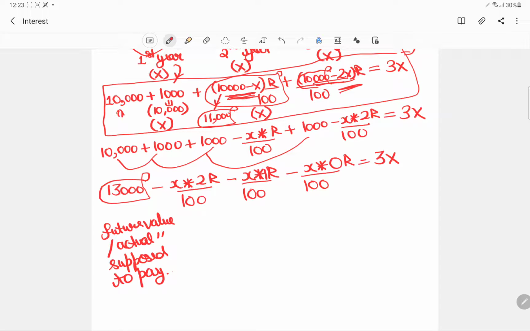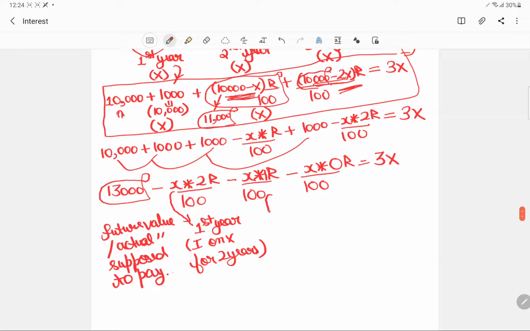Since after the first year we paid rupees x, we ended up saving an interest on x for 2 years, because we paid it at the end of the first year. So for 2 years we won't be charged an interest on that.